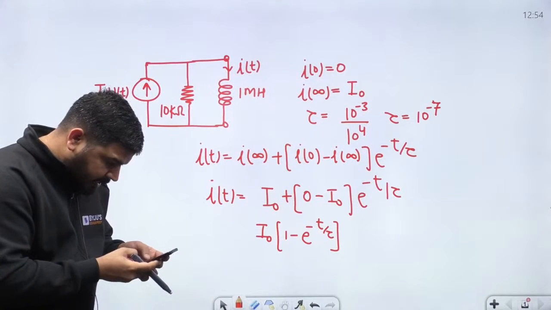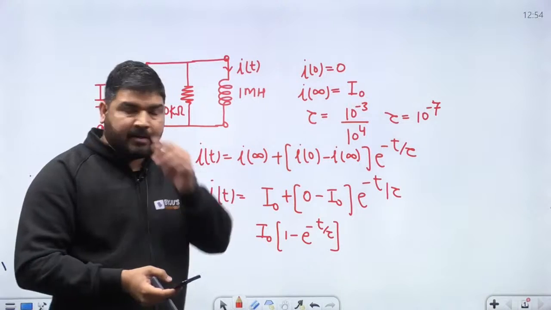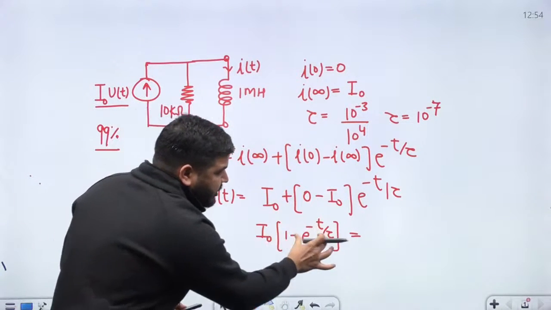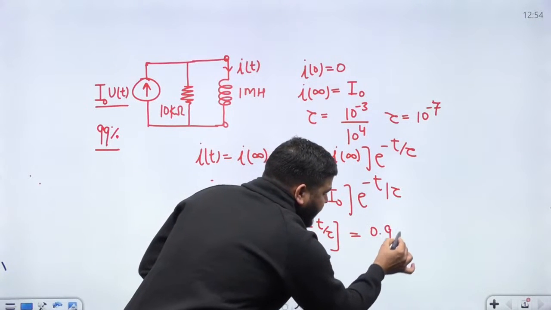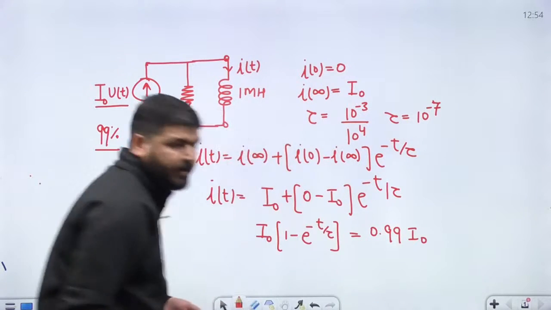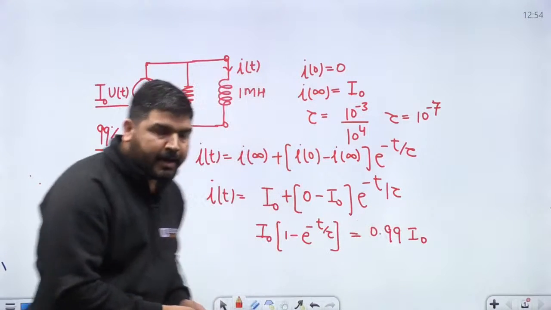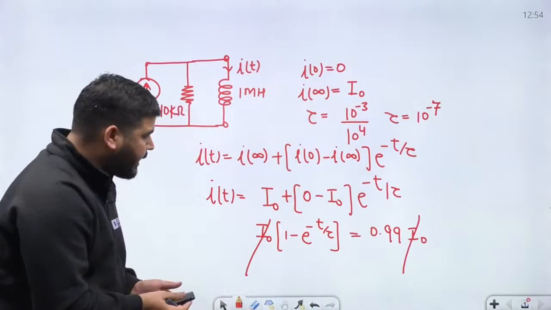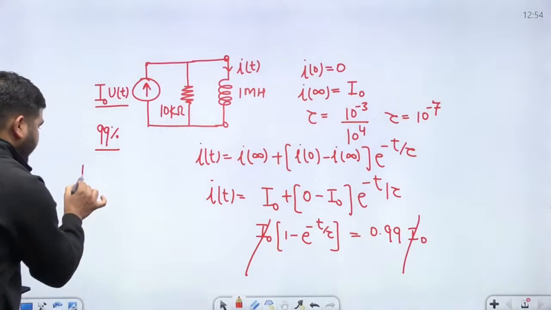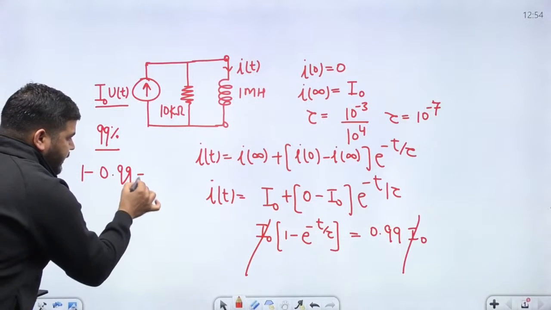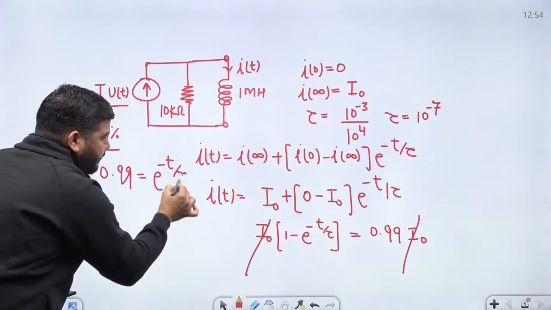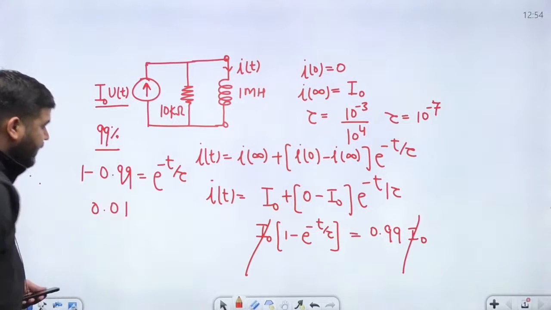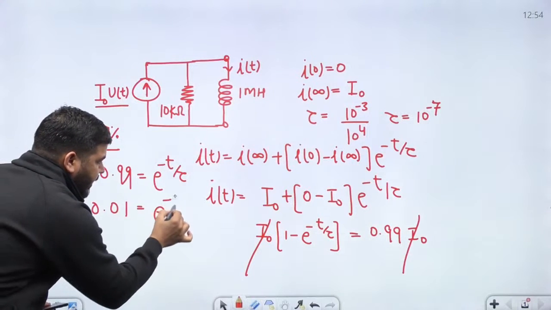Let me check whether it is 99 or 90. I think it's 99. So that must be equal to, we need to calculate the time in which this current reached 0.99 I naught. We can calculate it easily. This I naught is cancelled, and you take this 0.99 on this side: 1 minus 0.99 is equal to e to the power minus t by tau. Now you can see that this difference will be 0.01, so 0.01 is equal to e to the power minus t by tau.